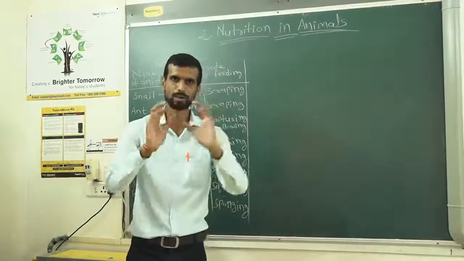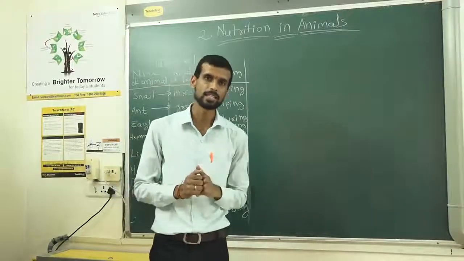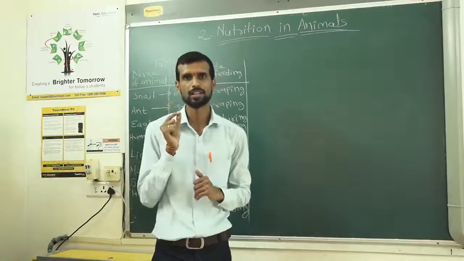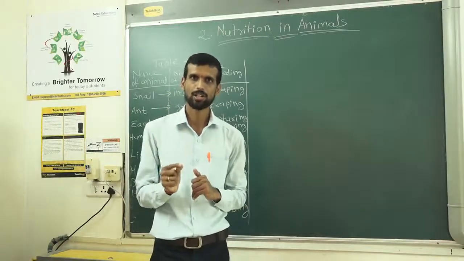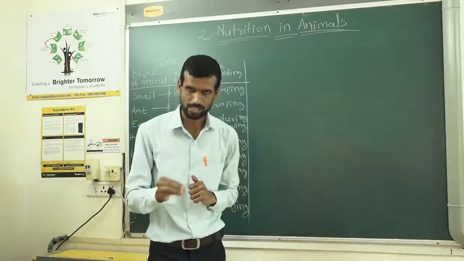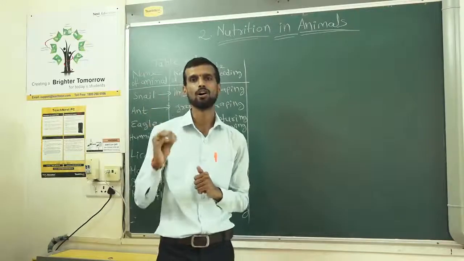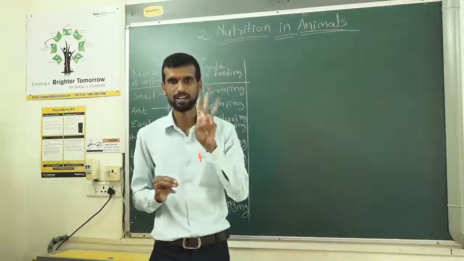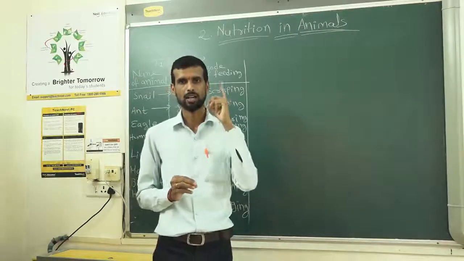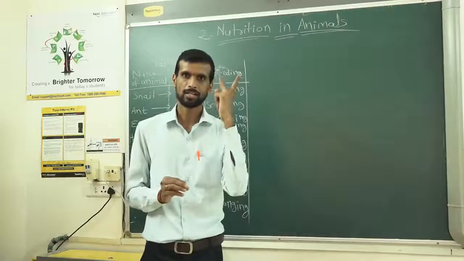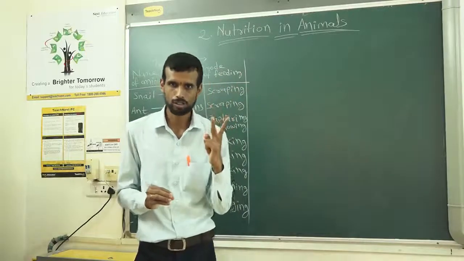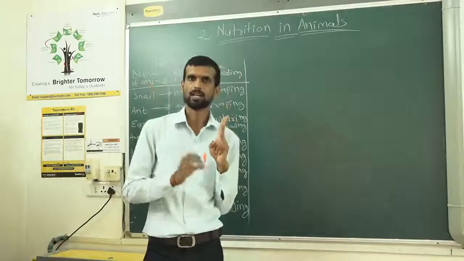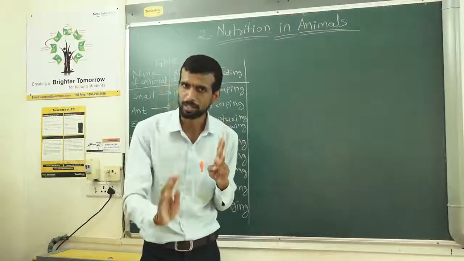Mainly we will be discussing nutrition in humans, nutrition in ruminants, and nutrition of amoeba. So three different examples we will be seeing: the human being, then ruminants like cows and buffaloes, and from microorganisms, amoeba. Actually, amoeba is not an animal.